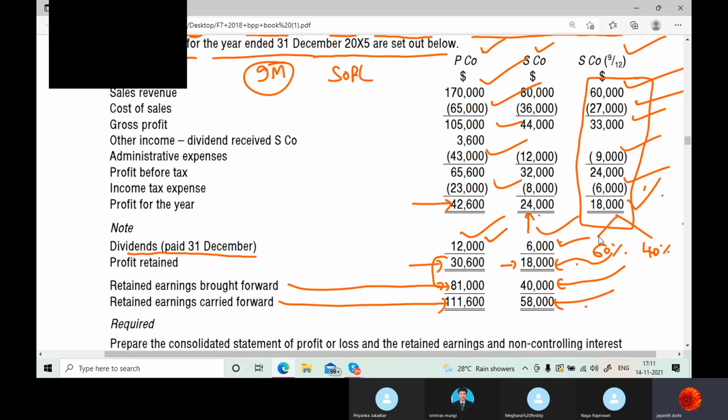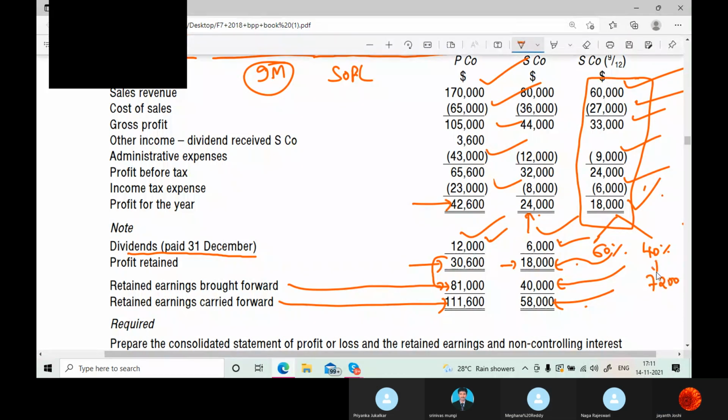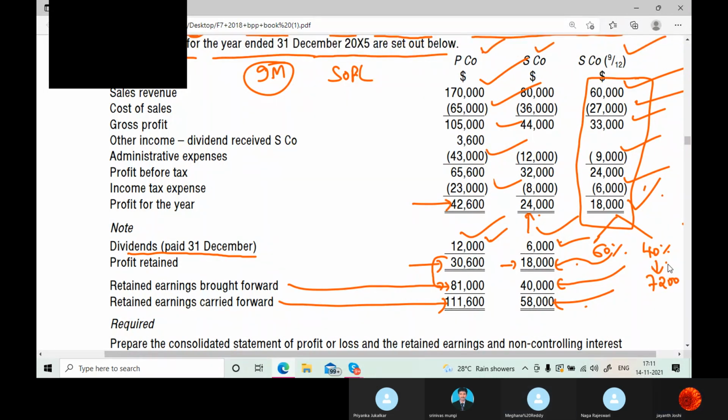Tell me what is the figure. 10,800. Yes, 7,200 and 10,800. Did it here. Now this is what the parent should get. This is what the NCI should get.